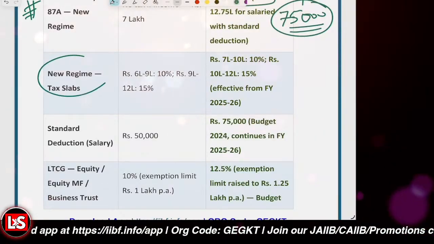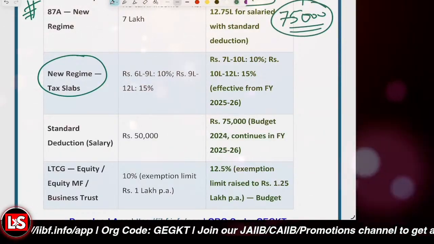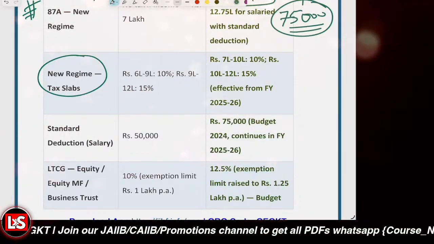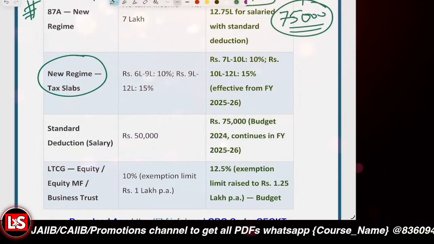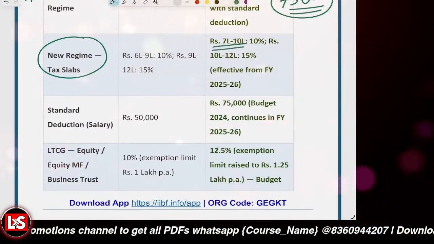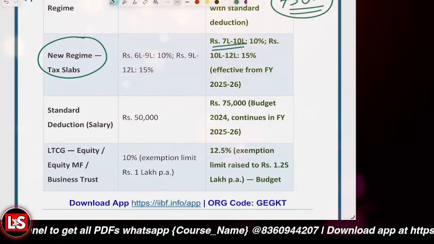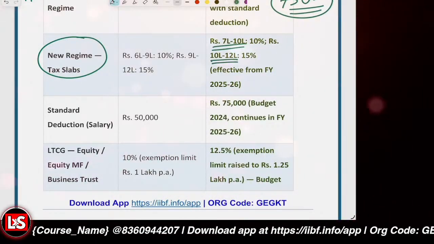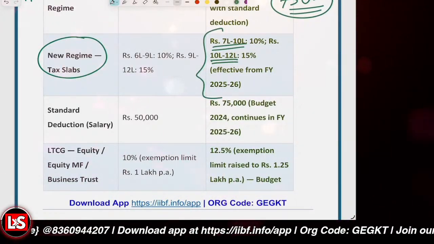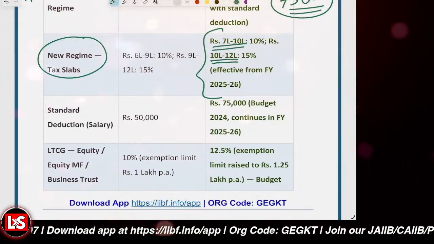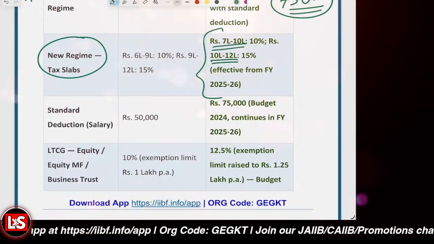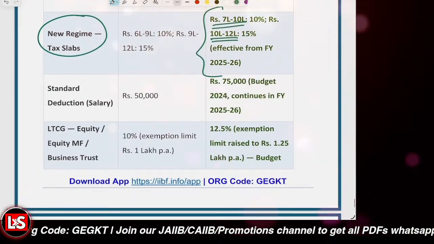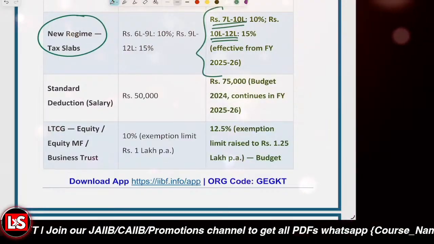The new tax regime slabs were previously 6 to 9 lakh at 10%, and 9 to 12 lakh at 15%. Now it is 7 lakh to 10 lakh at 10%, and 10 lakh to 12 lakh at 15%. That is effective from financial year 25-26. Previously it was 6 to 9, 9 to 12, but now 7 to 10, 10 to 12. And the standard deduction is now 75,000.